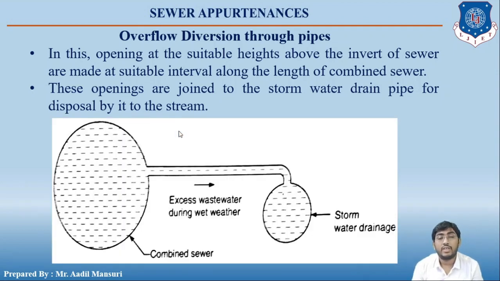On the left you can see there is a combined sewer, and above a certain height a pipe is connected to the storm water discharge. So excess water will flow from the combined sewer to the stormwater pipeline.